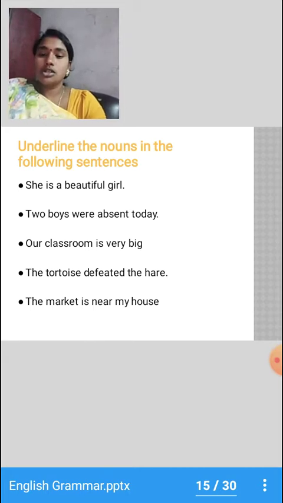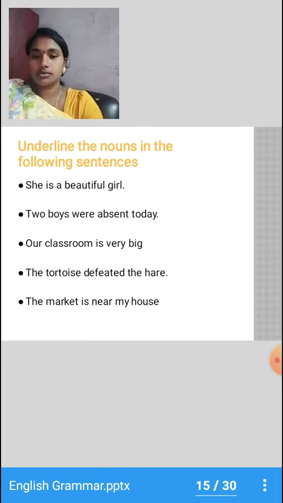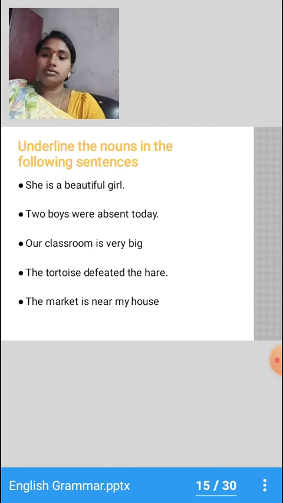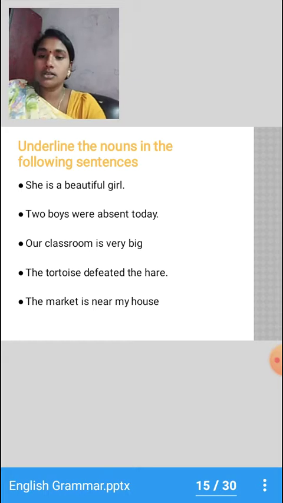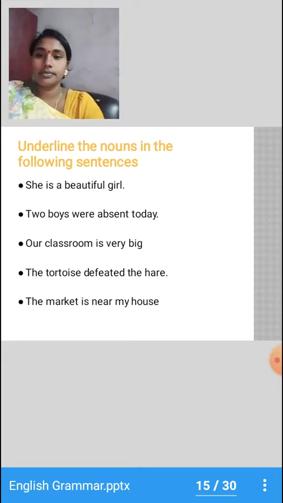Fourth, the tortoise defeated the hare. Fifth, the market is near my house. So, have you underlined the nouns? Do you know what are the nouns in the following sentences? So let us check.